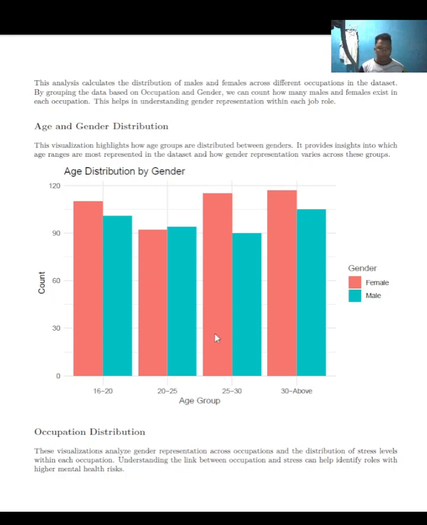Age distribution by gender. This graph shows how participants are distributed across the different age groups and genders. The largest group is 30 and above, representing the older generation. Male and female participants are fairly balanced in each group. Understanding this distribution highlights the mental health challenges faced by the older participants, who are often affected by academic and social pressure and working or social life.